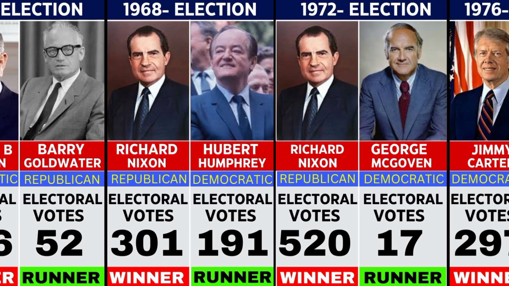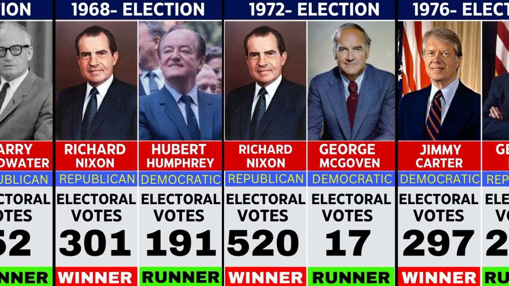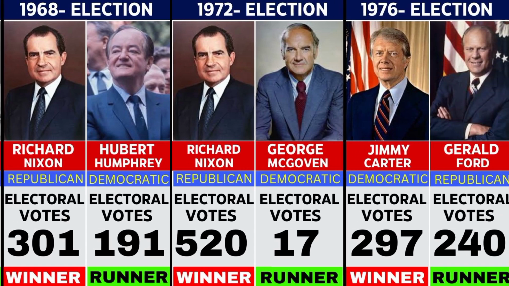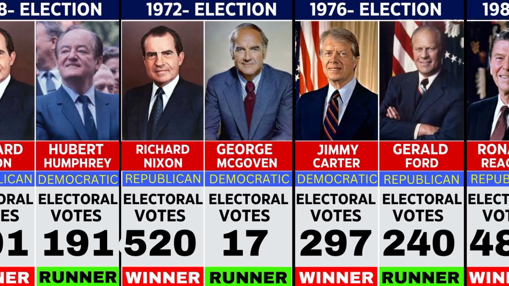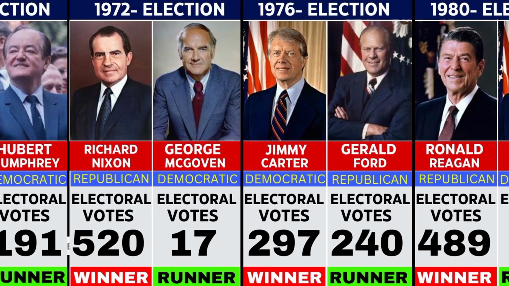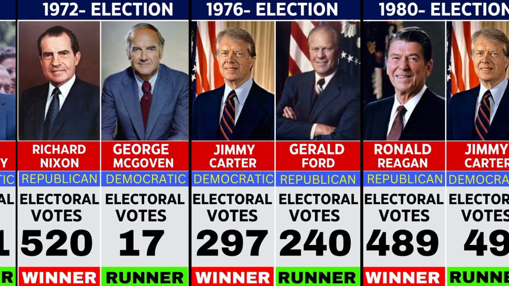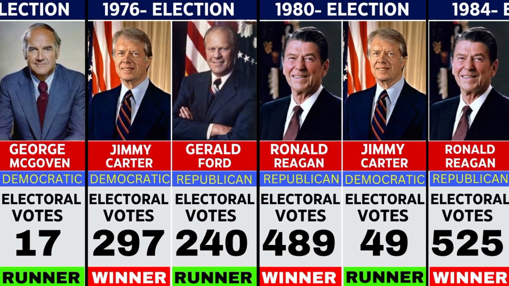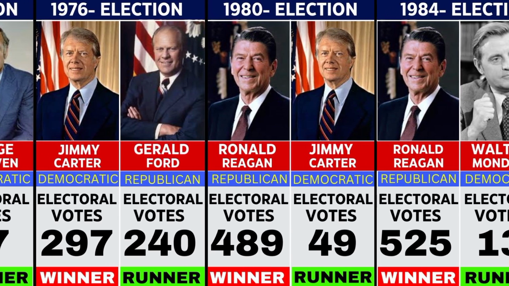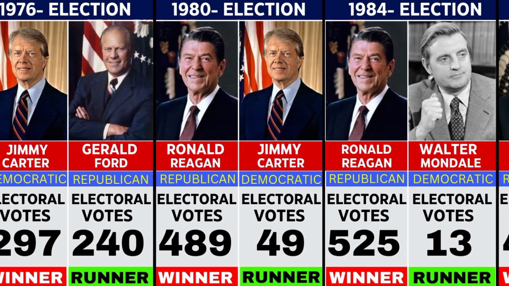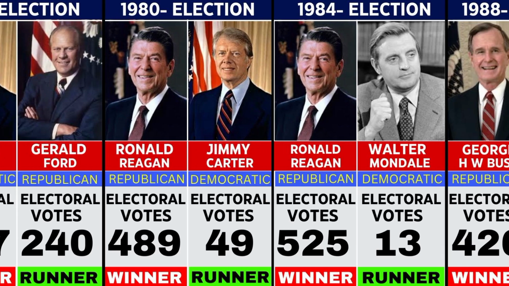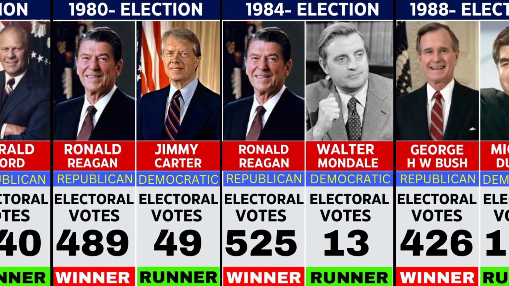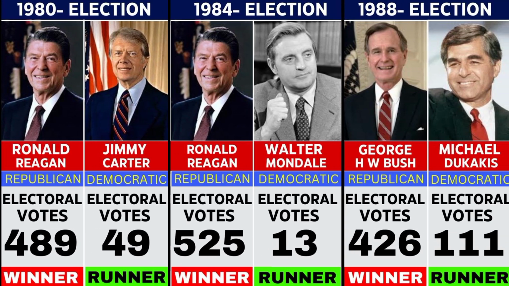In 1976, Jimmy Carter won with 297 votes over Gerald Ford's 240. In 1980, Ronald Reagan won with 489 votes to Carter's 49. In 1984, Reagan won again with 525 votes to Walter Mondale's 13. In 1988, George H.W. Bush won with 426 votes to Michael Dukakis's 111.